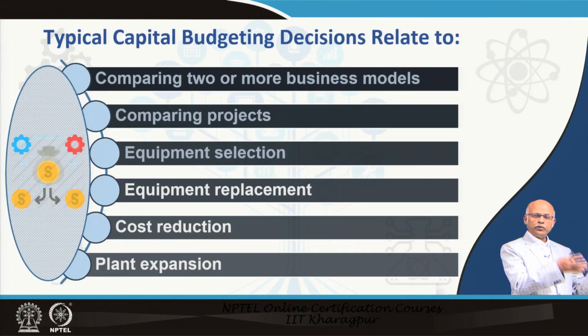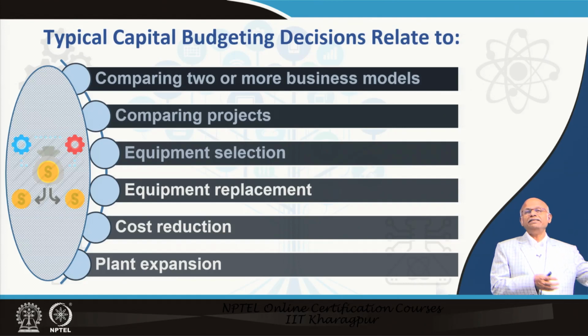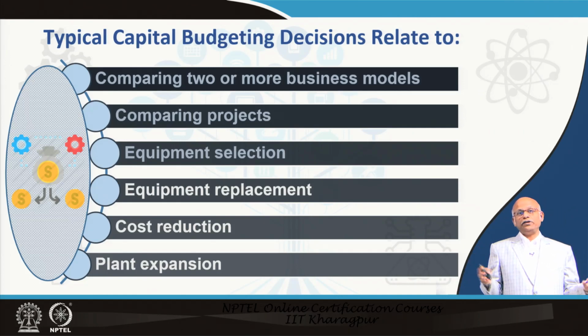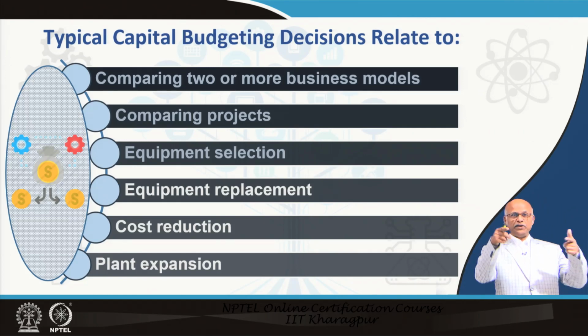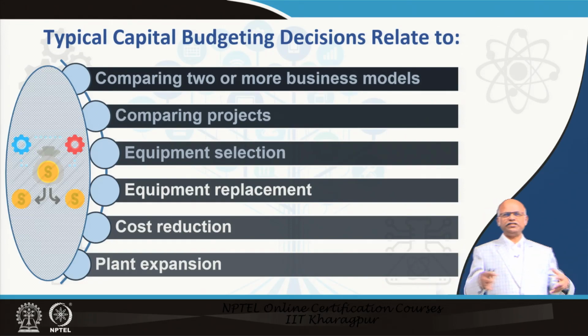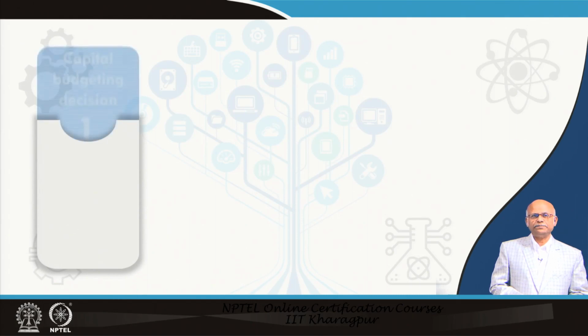Whereas, when you have a labor intensive project, you have less capital cost. So, depreciation will be less, interest will be less, but then your variable cost is going to go up, because you have to pay a lot of wages to labor. So, when you try to compare the two, you need capital budgeting methodologies. Equipment replacement, suppose you want to replace an old machine with a new machine, there is capital implication. Wherever there are capital investment decisions, you need to apply capital budgeting methods.